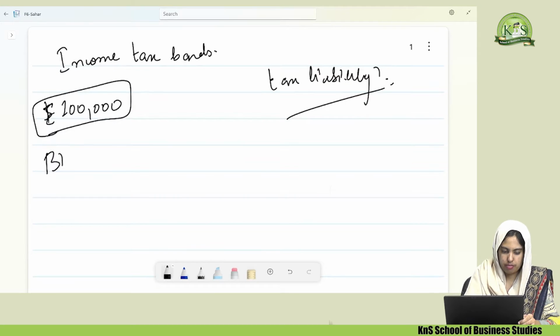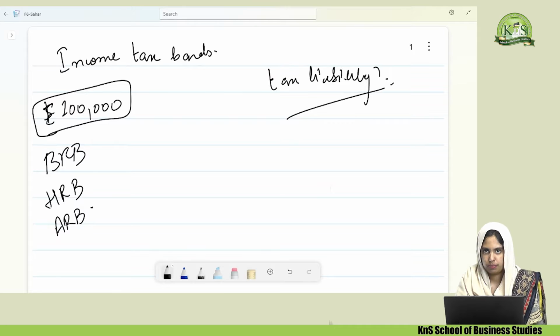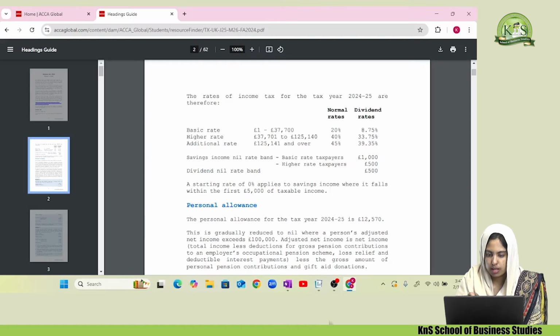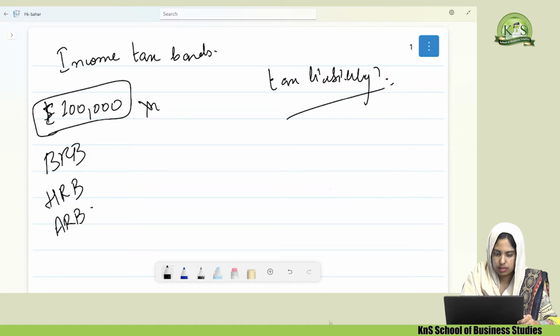A student who doesn't know how to calculate will say, okay, 1 lakh falls under the higher rate band, so he will put 40% and the answer will be 40,000.